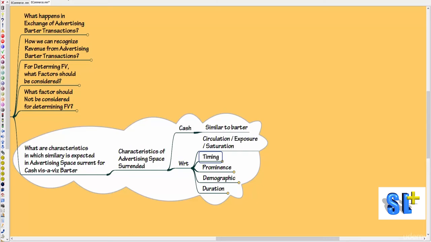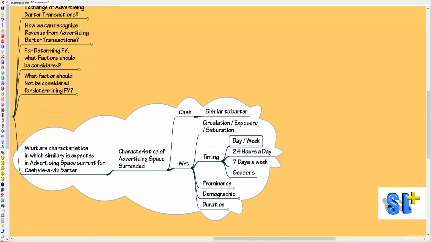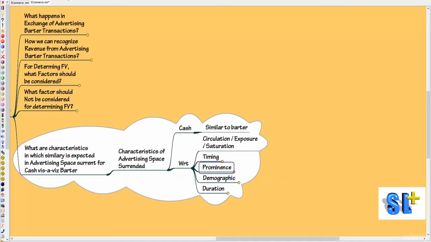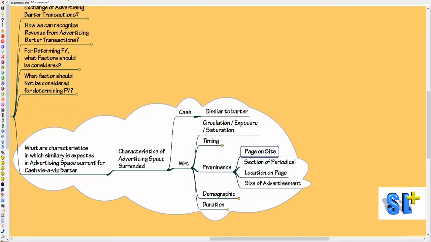Then the timing of this advertisement space surrendered. It can be days, weeks, 24 hours, 7 days, or a season, but whatever you are picking up for cash, that of barter should be similar. That is timing. Number three, prominence. That is where this advertisement is going to be placed: page on site, section of the periodical, the location on the page, or size of advertisement.